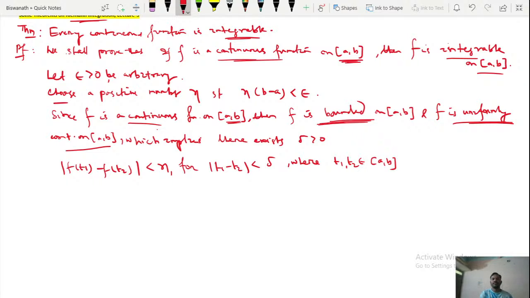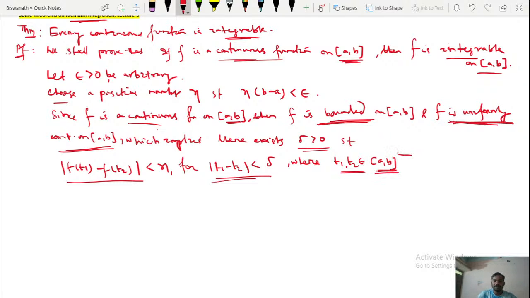That means since f is uniformly continuous on closed [a, b], there exists a delta greater than 0 such that modulus of f of t1 minus f of t2 is less than eta for modulus of t1 minus t2 less than delta, where t1, t2 belong to closed [a, b].